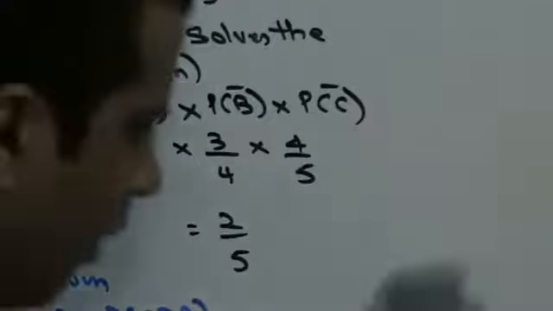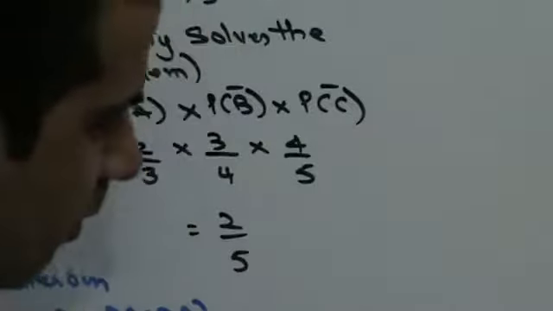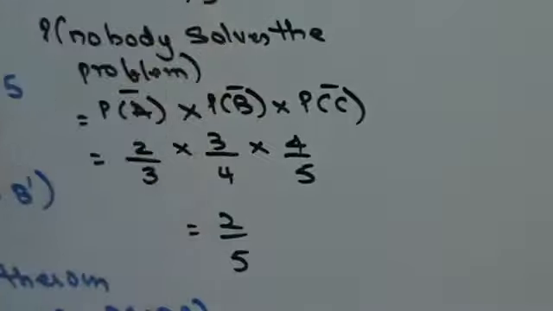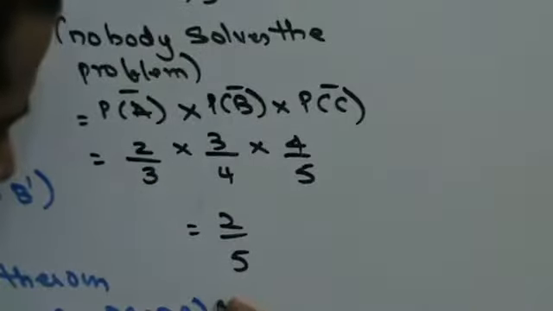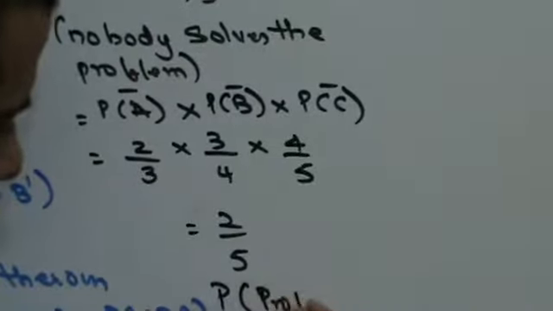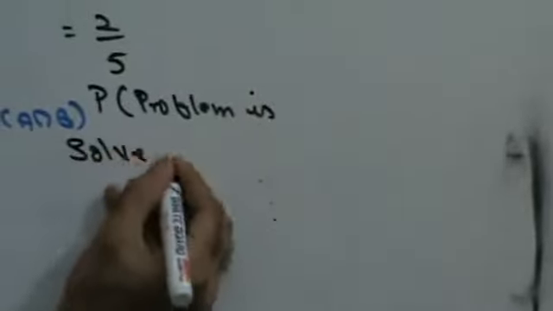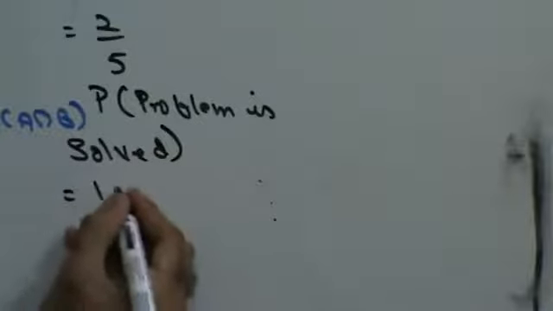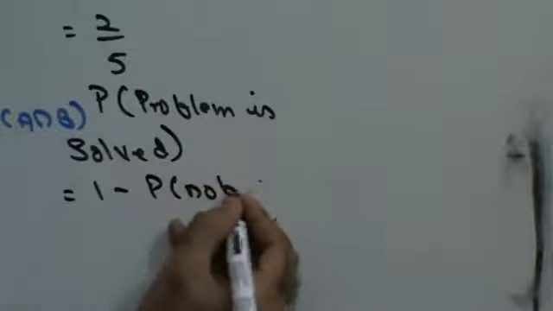Now, when will the problem be solved? The problem will be solved when at least one of them solves the problem. Probability that problem is solved is 1 minus probability that nobody solves the problem.